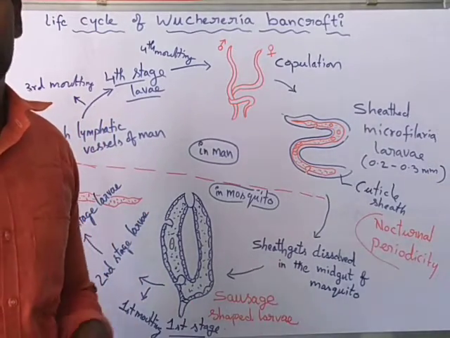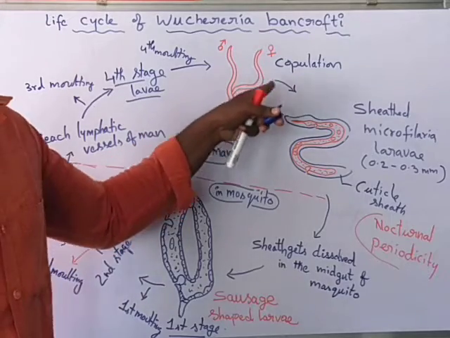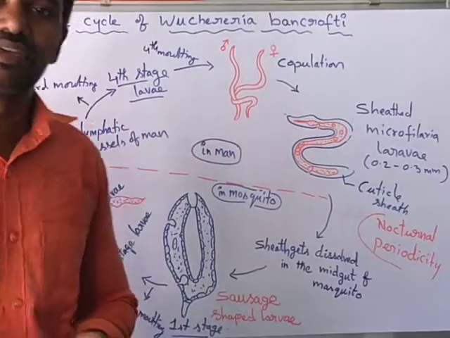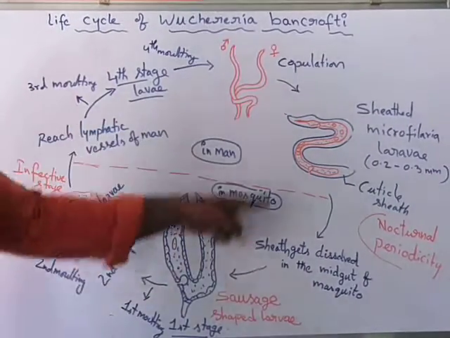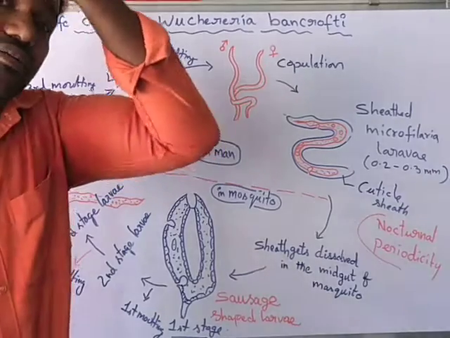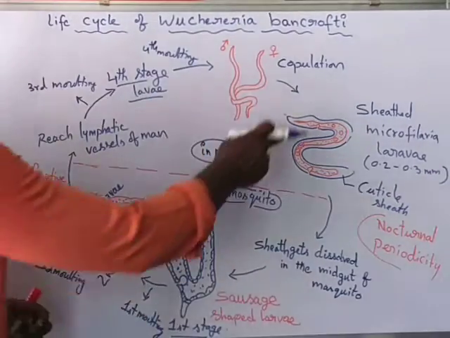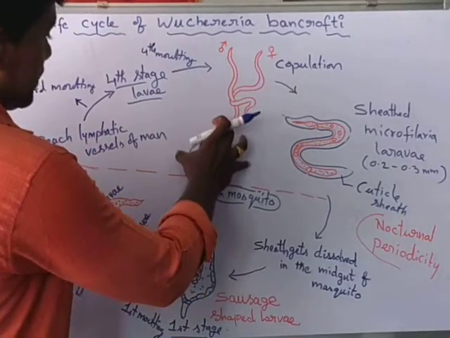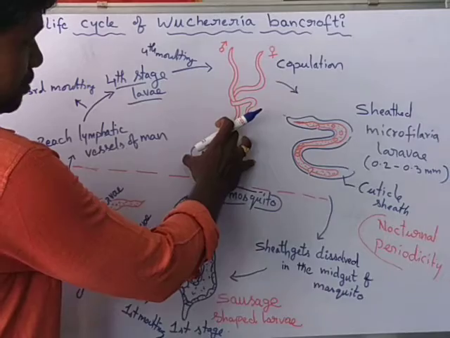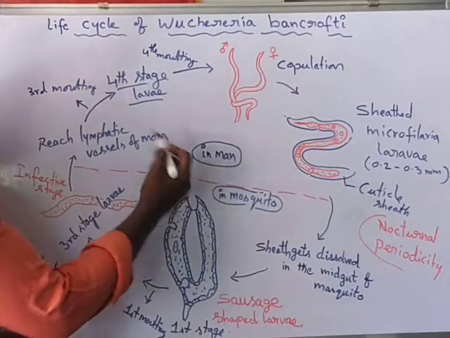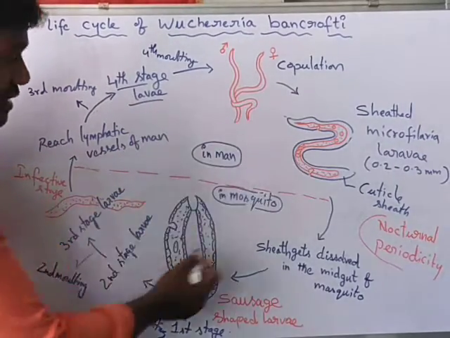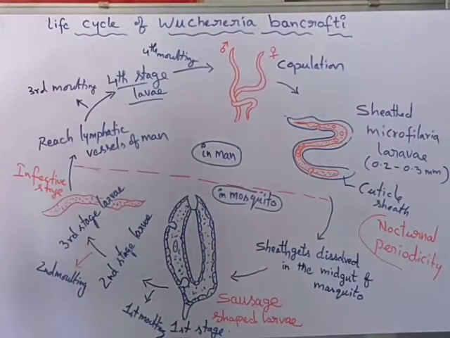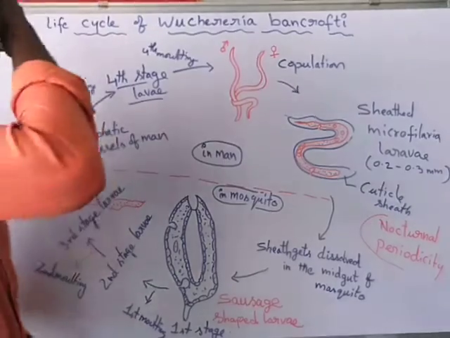Then they again undergo the reproduction process in the lymphatic vessels. This is the entire life cycle of Wuchereria bancrofti. This part of the cycle takes place in the man phase, and this other part is seen in the mosquito phase. So this is the life cycle.